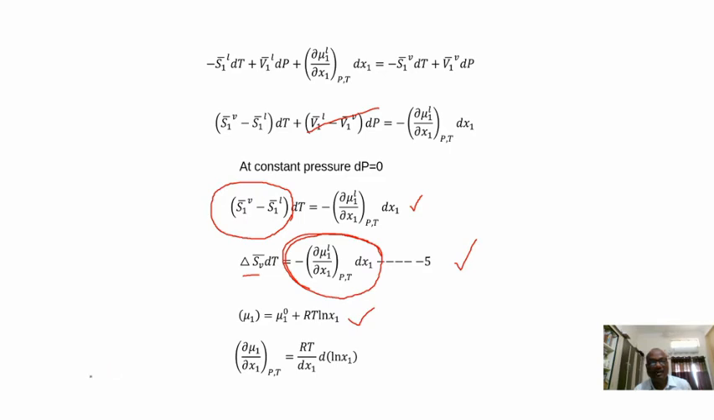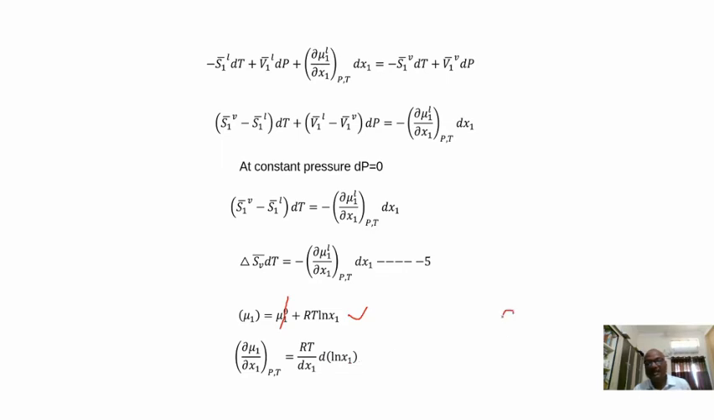Mu1 is equal to mu naught 1 plus RT log x1. You know that this is also from thermodynamics. Let us differentiate with respect to dx1. So when you differentiate this with respect to dx1, ∂μ1/∂x1 at constant pressure and temperature will be equal to, this is a constant, so on differentiating it becomes 0. The remaining part becomes what? RT by dx1 into d log x1.